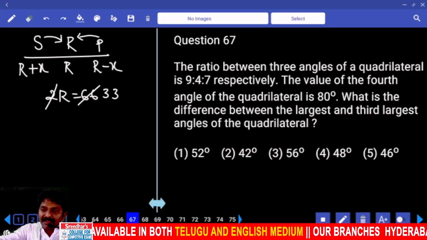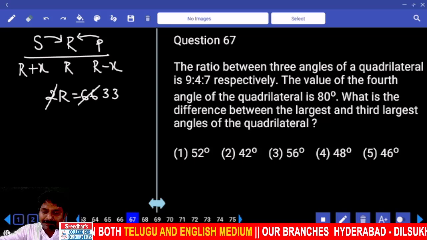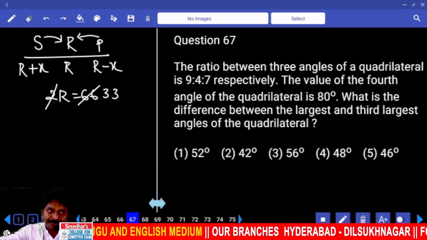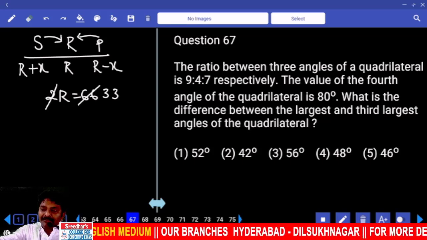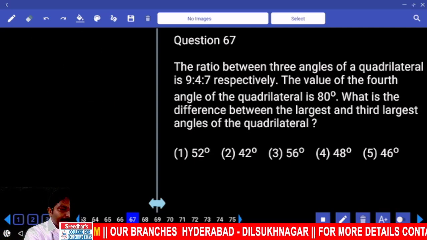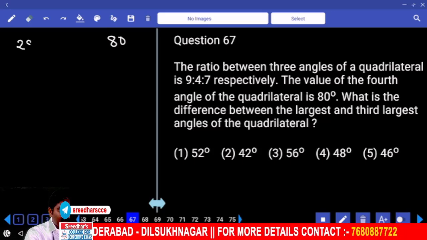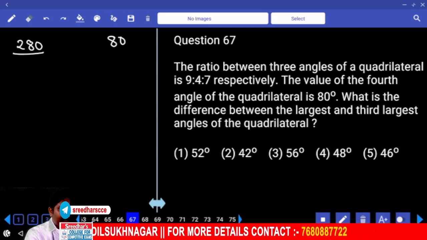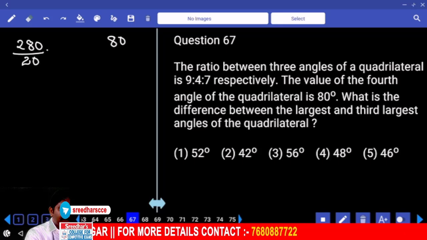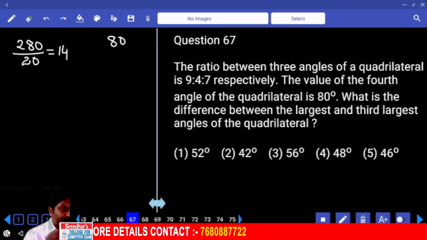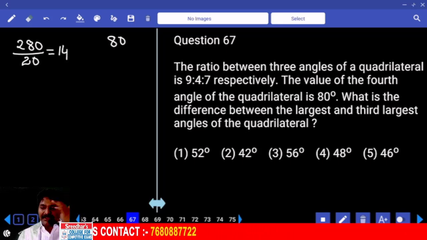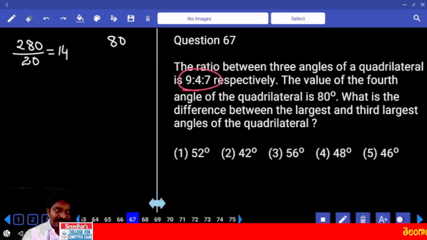The ratio between 3 angles of a quadrilateral is 9:4:7 respectively. Total 20 parts we have. The value of the 4th angle of the quadrilateral is 80. If the 4th angle is 80, the remaining 280 is divided into 20 parts. Each part is equal to 14. What is the difference between the largest and third largest angle of the quadrilateral? Right, let's calculate the other 3 angles. 9 parts, 9 into 14.